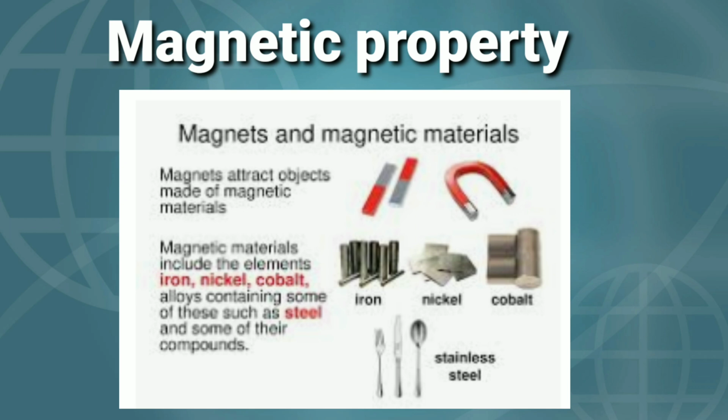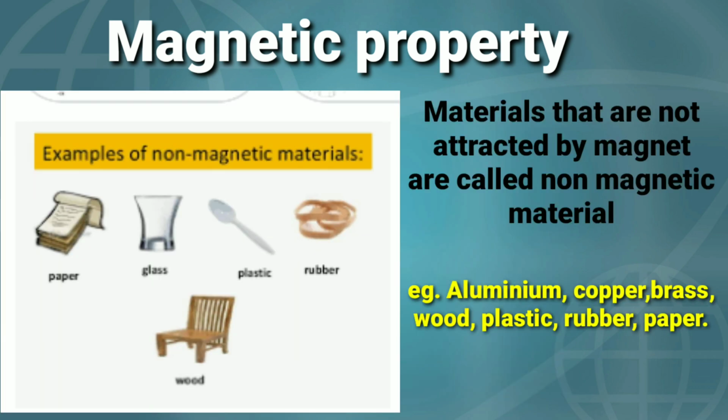And the materials that are not attracted by magnets are called non-magnetic materials, like aluminium, copper, brass, wood, plastic, paper, rubber. If an object is made up of these materials, it will not be attracted by the magnets. So these materials are called non-magnetic materials.